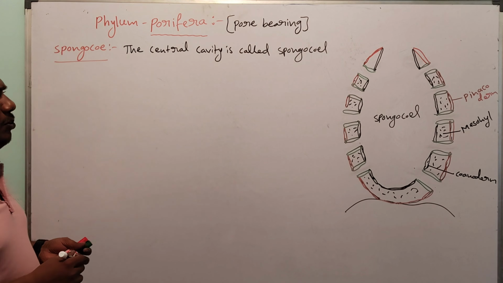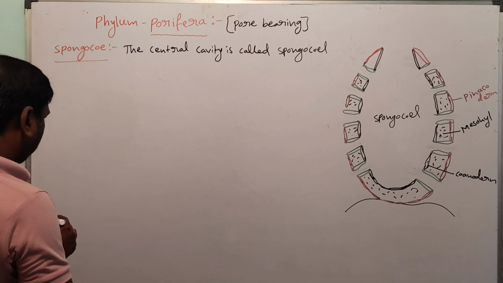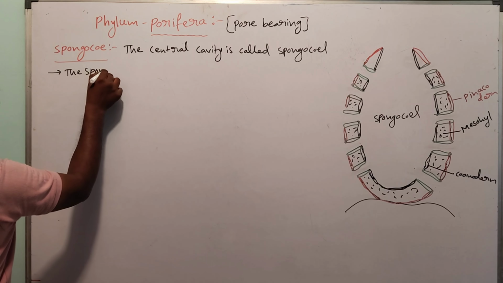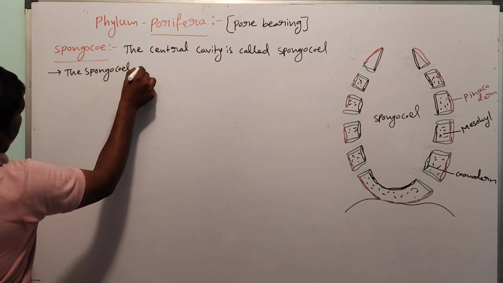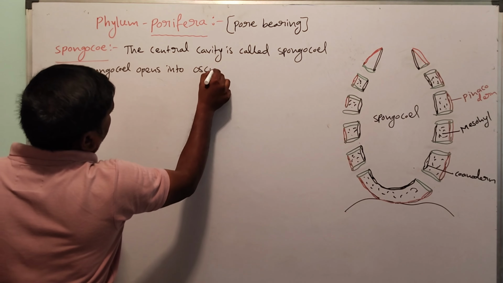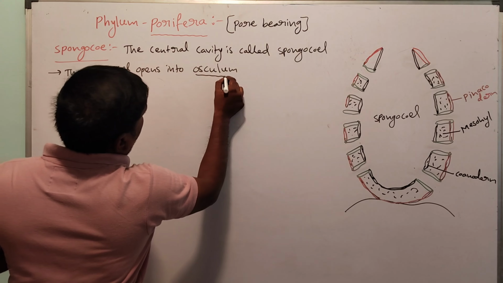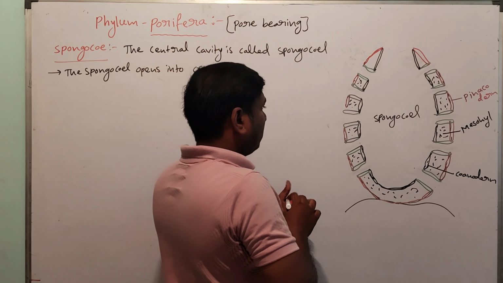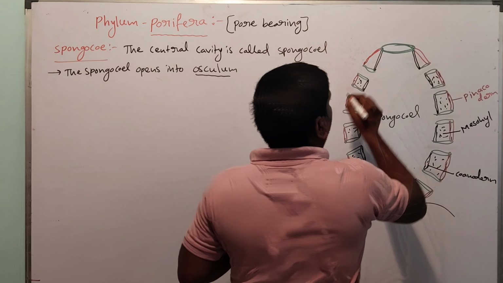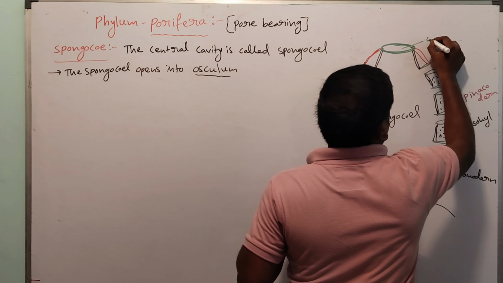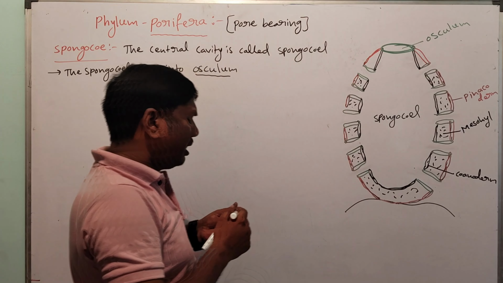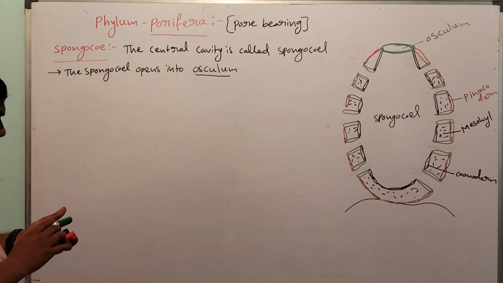The spongiocele opens into the osculum. There is only one exterior opening, and this one is called the osculum. So this is the spongiocele.